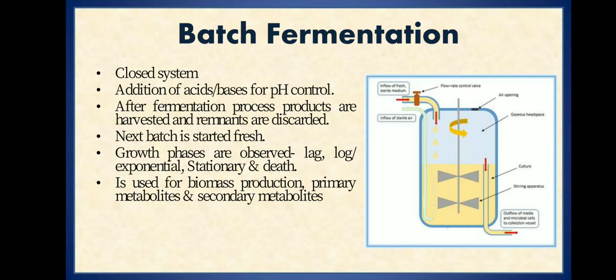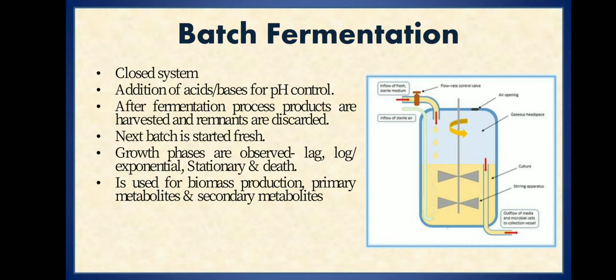So in batch fermentation, we get to see all the growth phases during the fermentation process, that is lag phase, log or exponential phase, stationary phase and death phase. When you inoculate the microorganisms into the fermenter tank, they will take some time to adjust to the conditions present inside the fermenter. That is your lag phase. Once lag phase is completed, the microorganisms continuously divide and multiply in the log phase or exponential phase, and during this phase they produce primary metabolites.